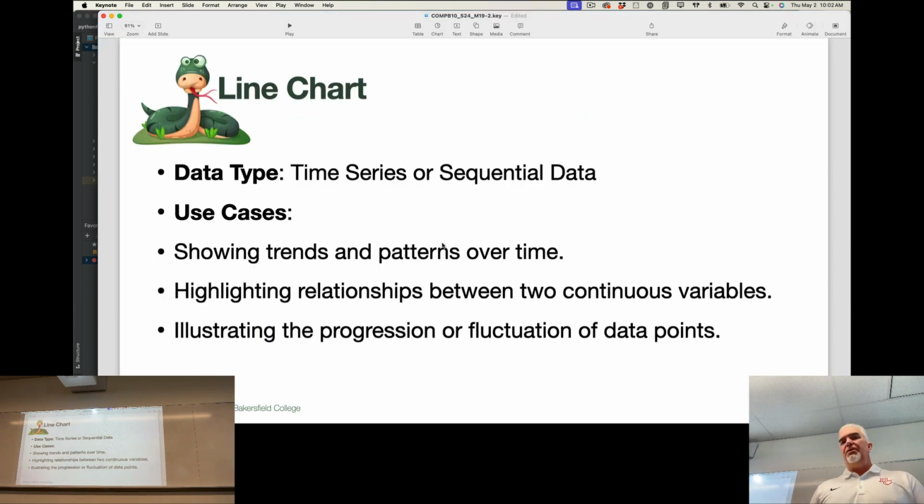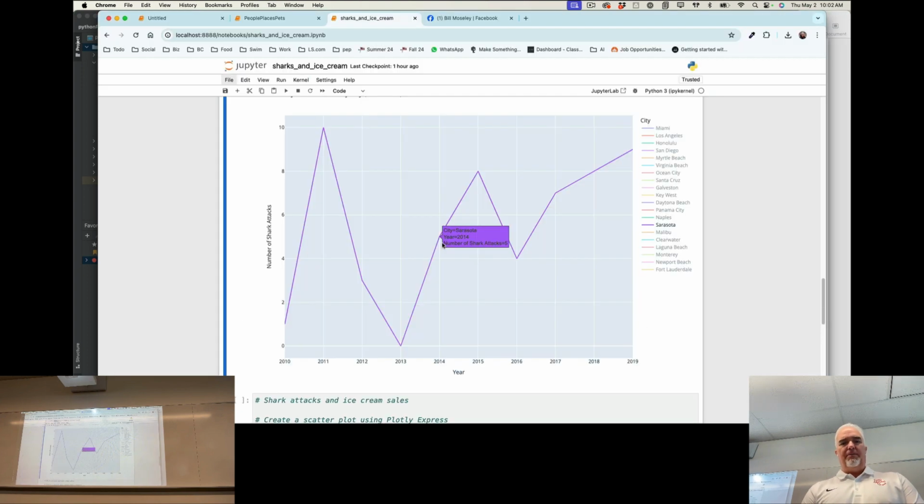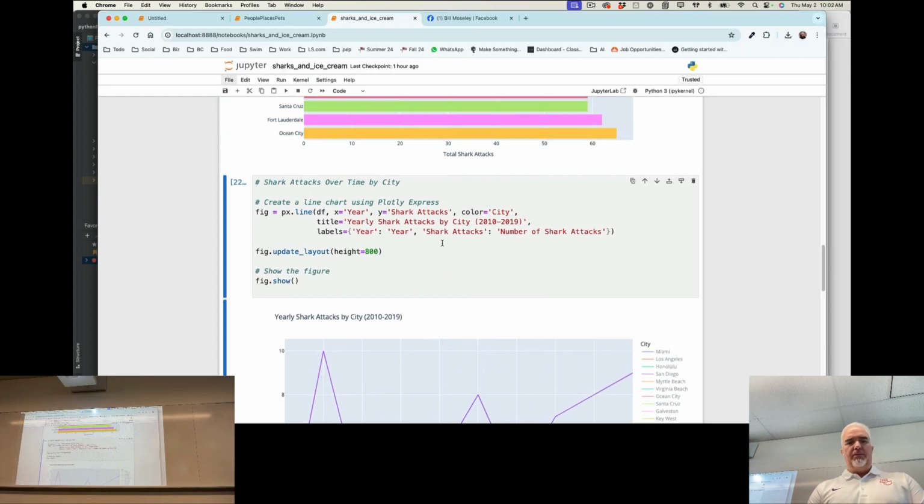So a line chart can show us that sort of thing over time. And you can see here, again, with the shark attacks over time by city, I don't have to do any summarizing of the data. I'm just using the data frame. X is year, so we're taking year by year across. Y is shark attacks, so that up and down is shark attacks, and we're using a different color for each city.